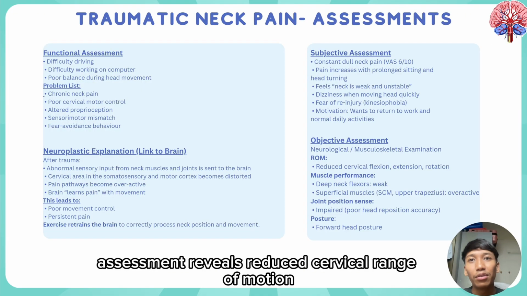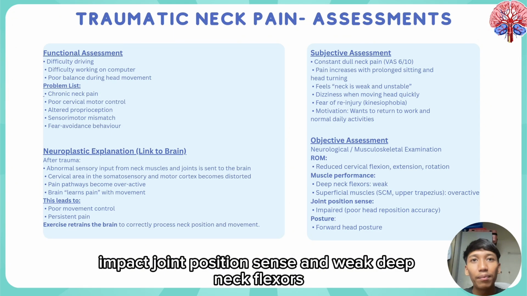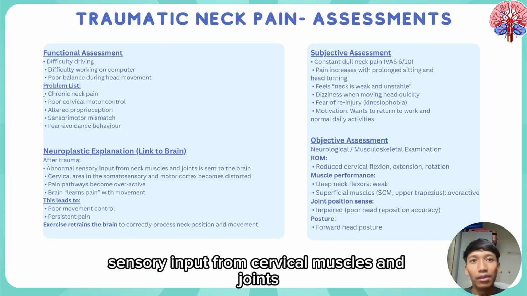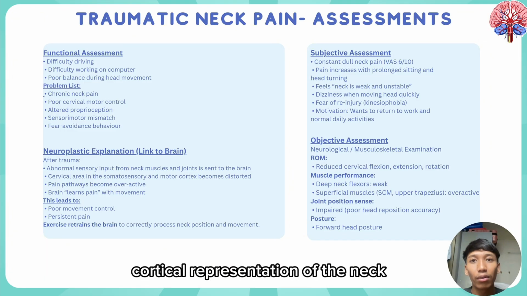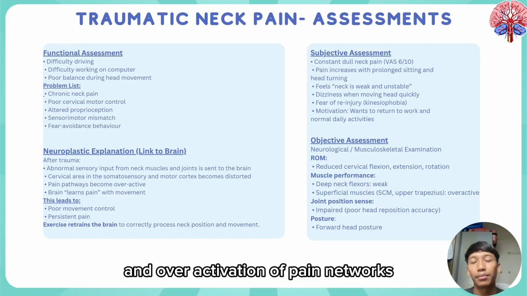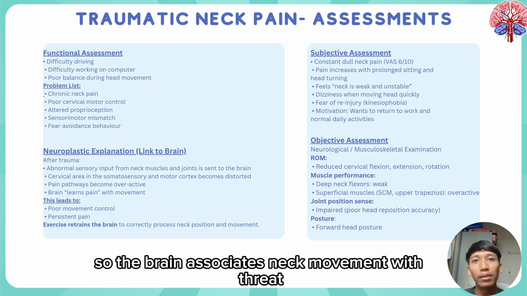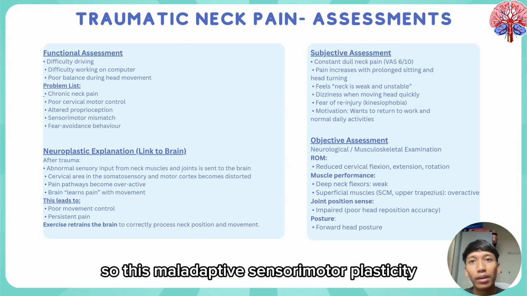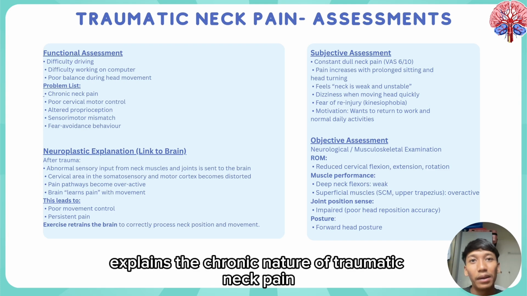Assessment reveals reduced cervical range of motion, impaired joint position sense, and weak deep neck flexors. Neuroplastically, trauma affects sensory input from cervical muscles and joints, leading to distorted cortical representation of the neck and overactivation of pain networks. So the brain associates neck movement with threat, causing poor motor control and persistent pain. This maladaptive sensory motor plasticity explains the chronic nature of traumatic neck pain.